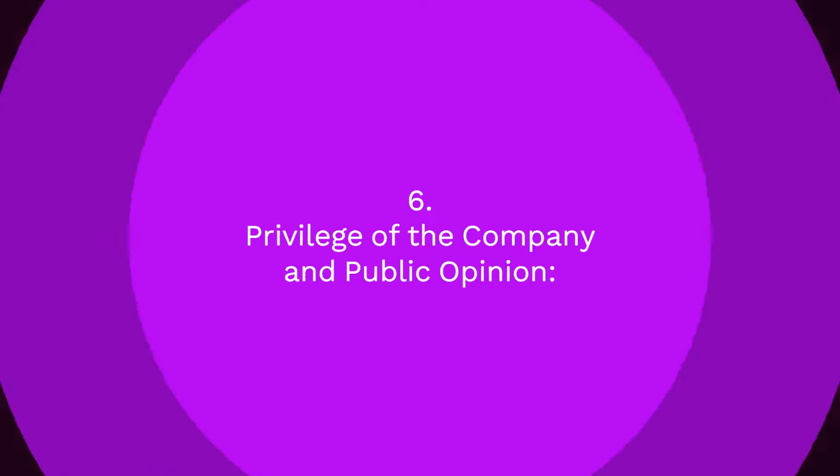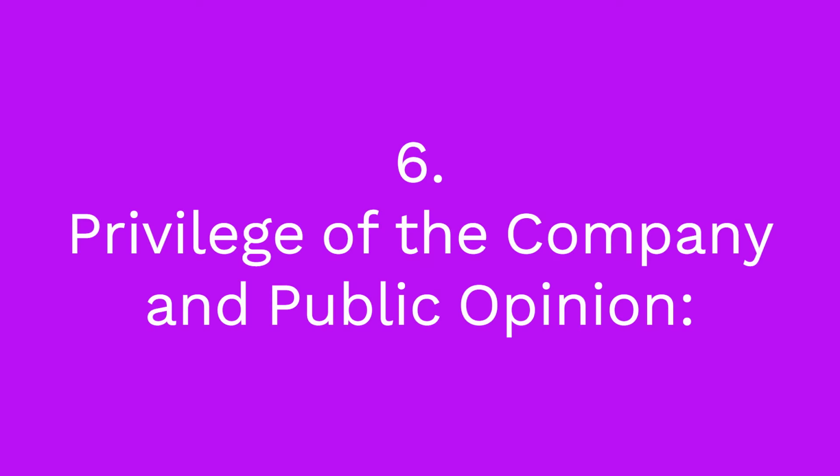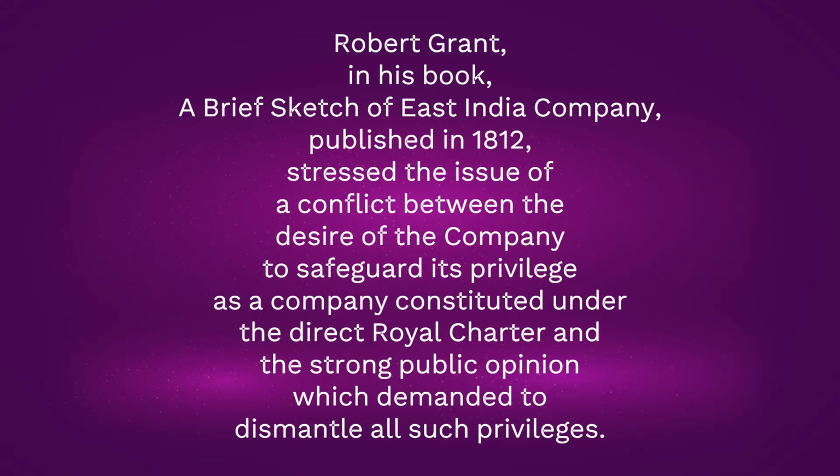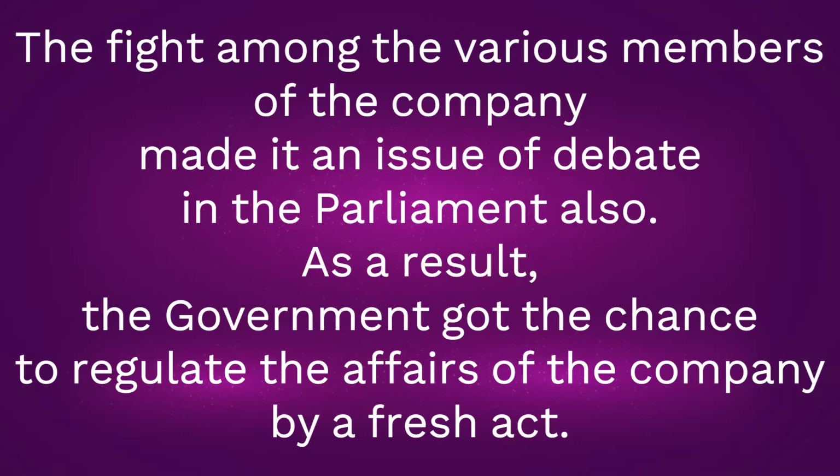6. Privilege of the company and public opinion. Robert Grant, in his book, A Brief Sketch of East India Company, published in 1812, stressed the issue of a conflict between the desire of the company to safeguard its privilege as a company constituted under the direct royal charter and the strong public opinion which demanded to dismantle all such privileges. The fight among the various members of the company made it an issue of debate in the Parliament also. As a result, the government got the chance to regulate the affairs of the company by a fresh act.